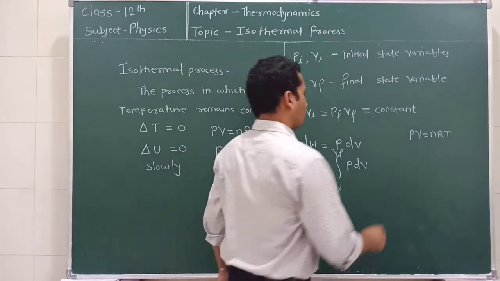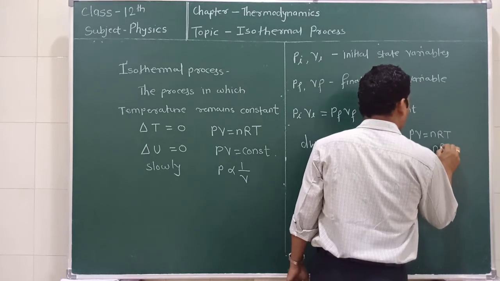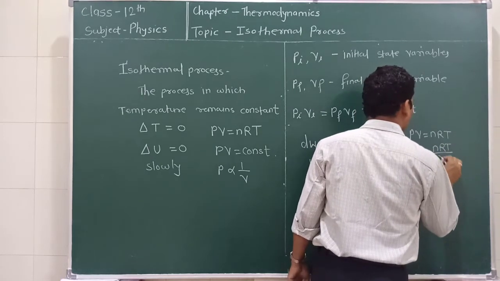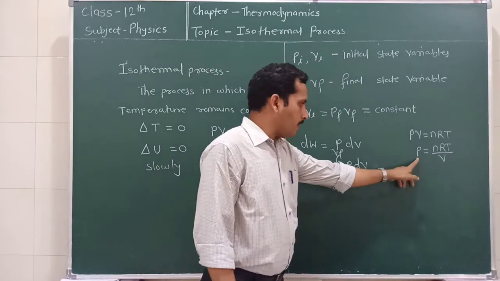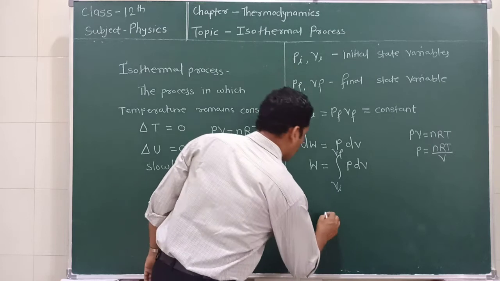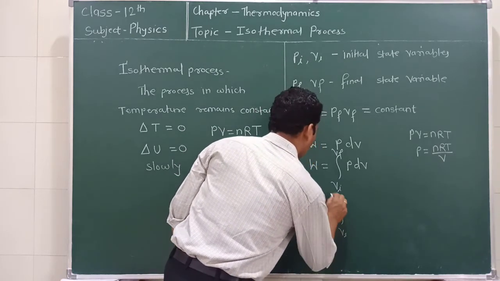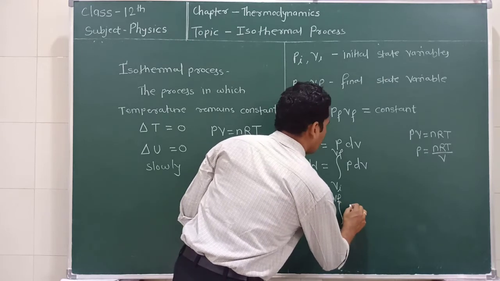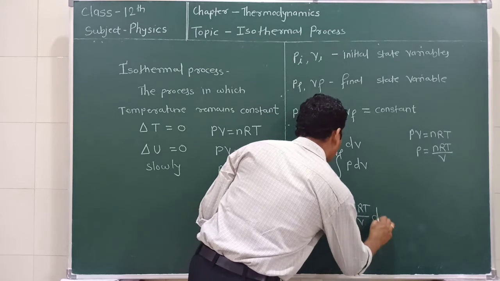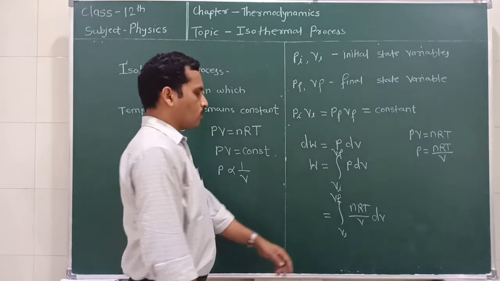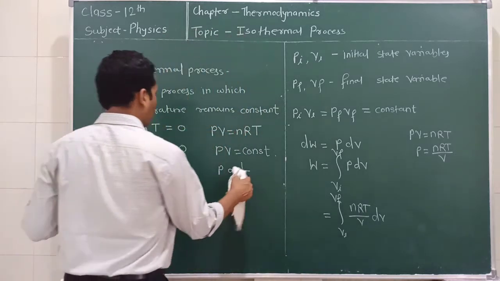Therefore P is equal to nRT divided by V. So we can put this value here. The equation becomes the integration from Vi to Vf of nRT divided by V, multiplied by dV. Here nRT is a constant term for the isothermal process.